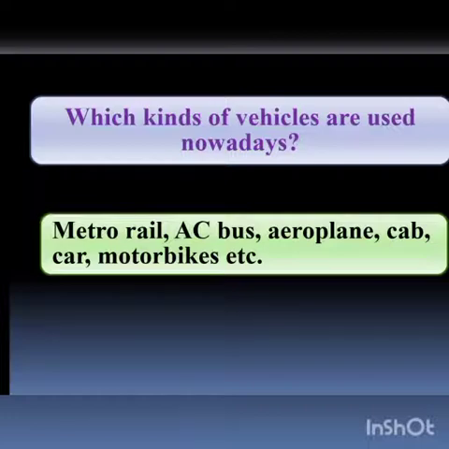The first one is, which kinds of vehicles are used nowadays? Well, the vehicles like metro rail, AC bus, aeroplane, cab, car, motorbikes are used nowadays.